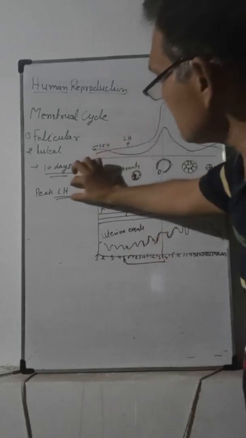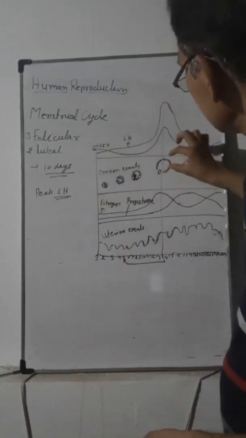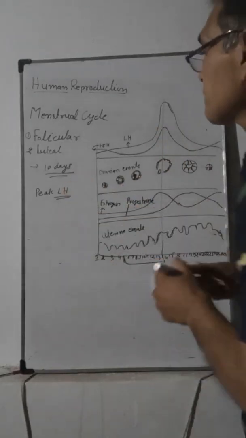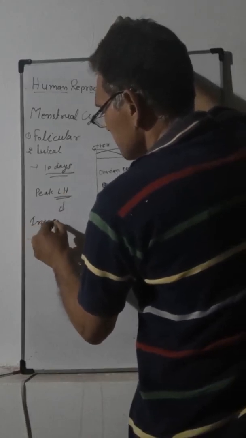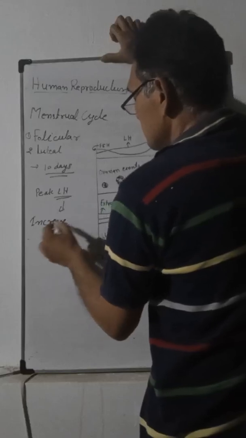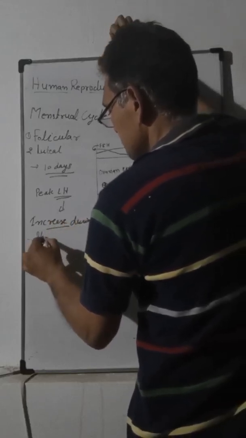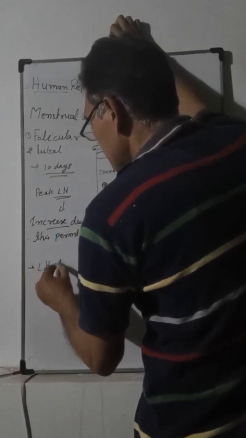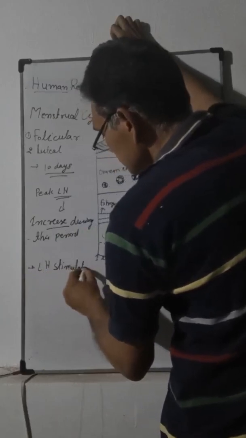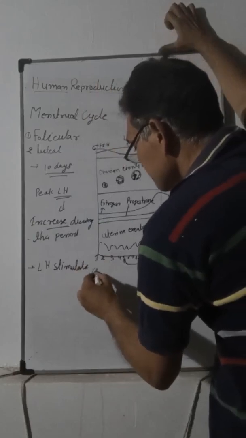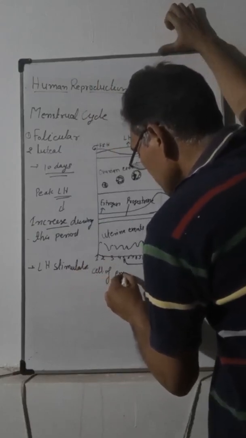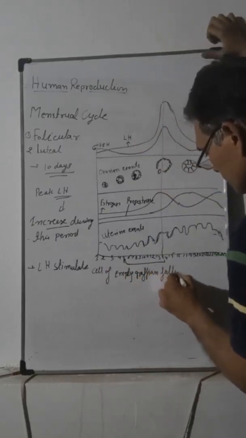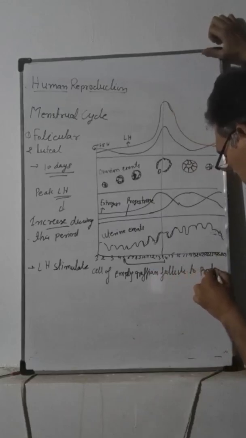On the 15th day, this peak of luteinizing hormone stimulates the cells of the empty Graafian follicle to secrete another hormone, progesterone.